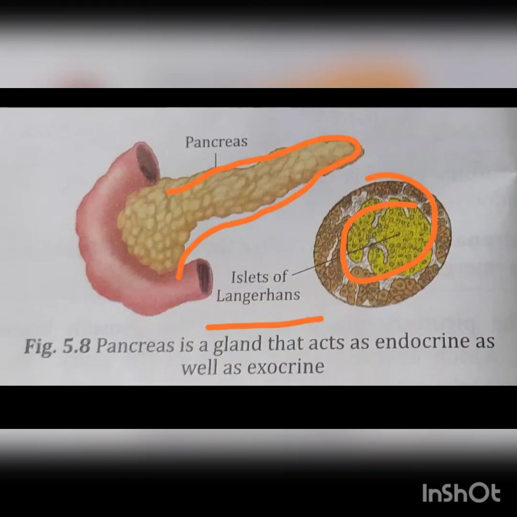Insulin is secreted by islets of Langerhans, which controls the amount of sugar in the blood. After having a carbohydrate-rich diet, the concentration of blood sugar increases in the blood. At this time, insulin stimulates the liver cells to take up extra glucose from the blood and store it as glycogen. In some people, enough insulin is not released, as a result of which extra glucose gets accumulated in their blood and is also excreted along with urine. This condition is called diabetes mellitus.